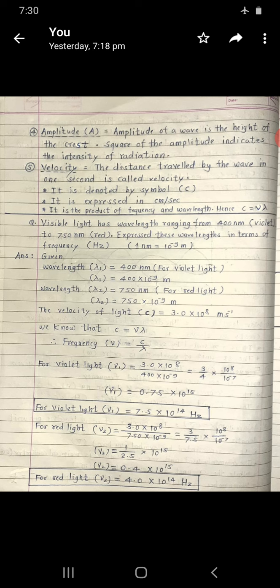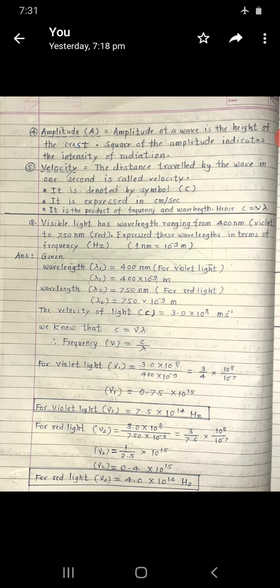So it is converted into meter. Nanometer is converted into meter, that is lambda 2 is equal to 750 into 10 raised to minus 9 meter. Okay, so therefore the speed of light in vacuum, what is the speed of light in vacuum? The speed or velocity of light c is equal to 3.0 into 10 raised to 8 meter per second.